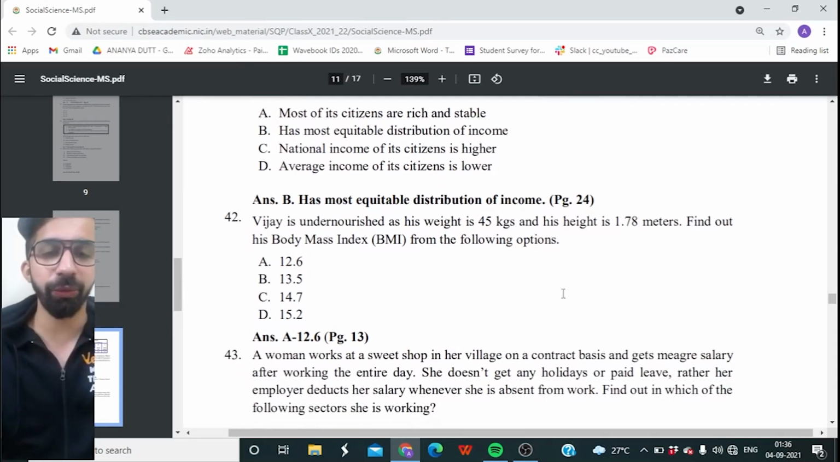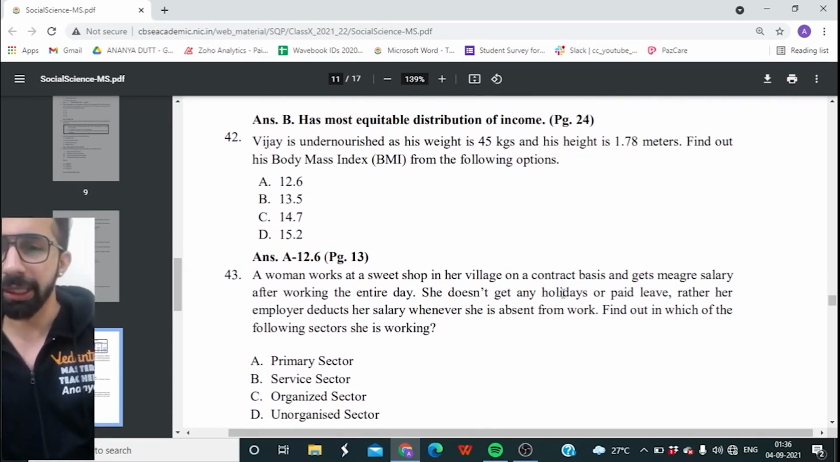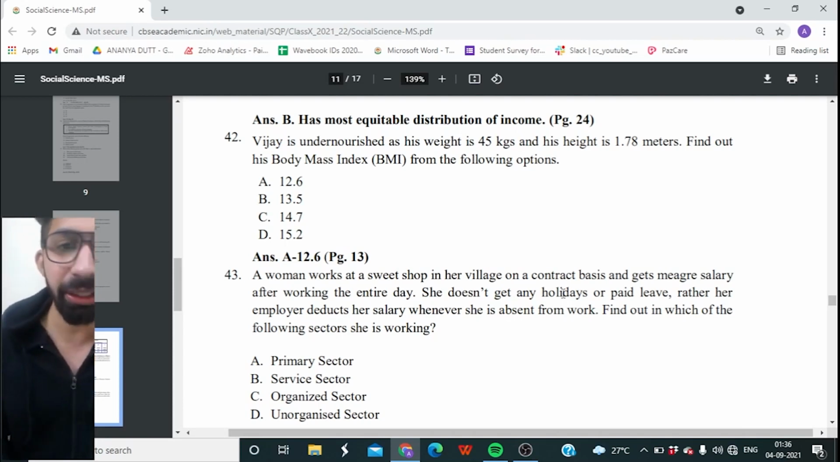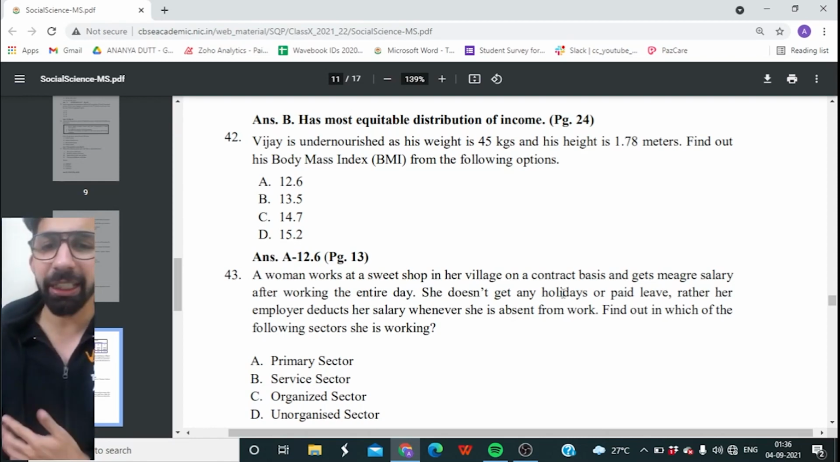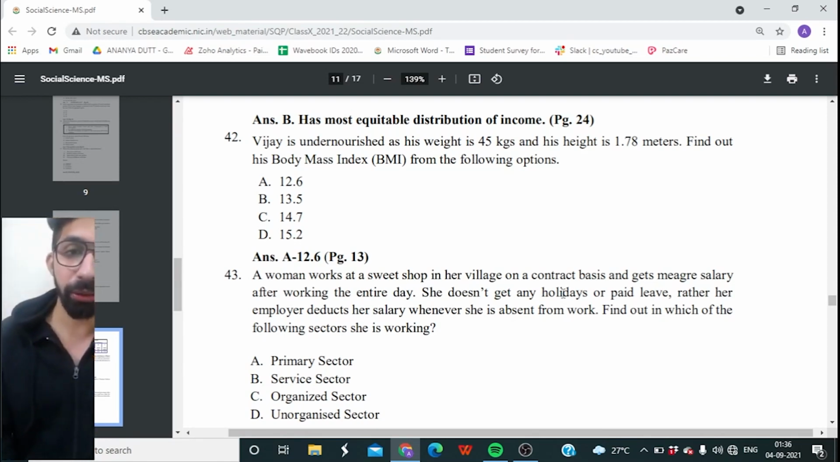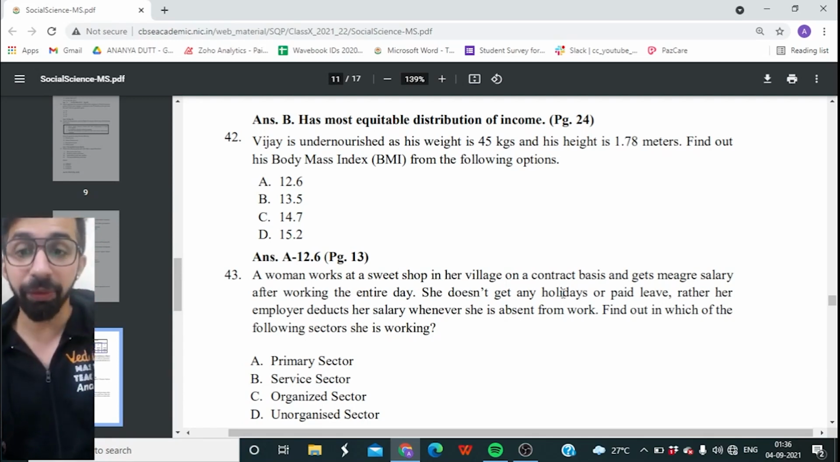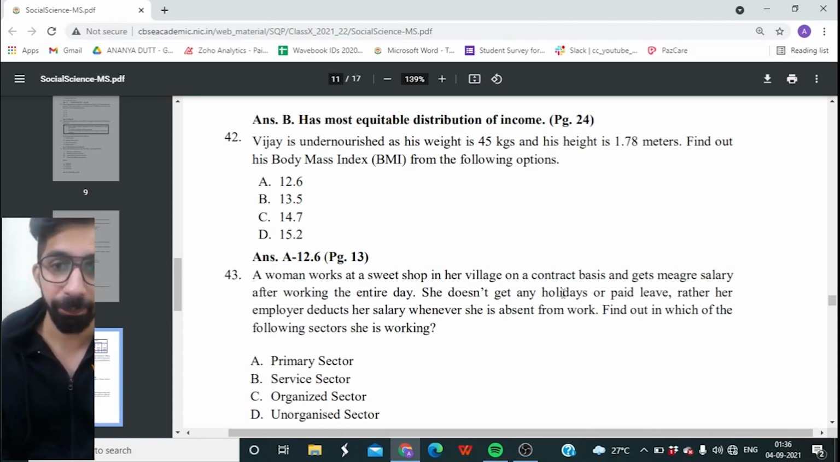Okay, moving ahead with the third question, guys. A woman works at a sweet shop in her village on a contract basis and gets meager salary, very less salary, after working the entire day. She doesn't get any holidays or paid leave. Rather, her employer deducts her salary whenever she is absent from work. If she takes any leave, she is not paid for that day.